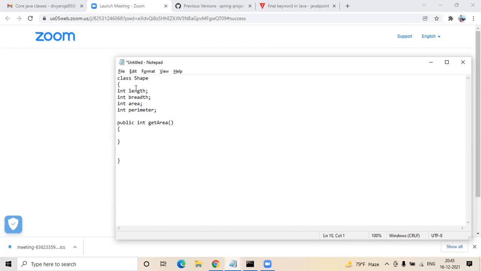So, suppose our attribute length is int, which has default access specifier, and when you create the getter and setter, should that method have public scope or default scope? Right now the attributes which she created, length, breadth, area, perimeter, do not have the public access specifier. So they fall into default, friendly, which can be accessed only within the package.